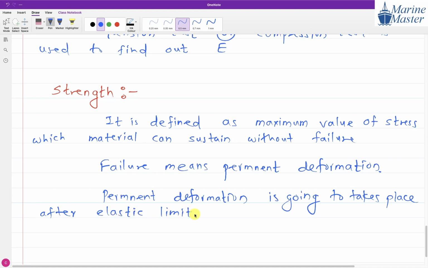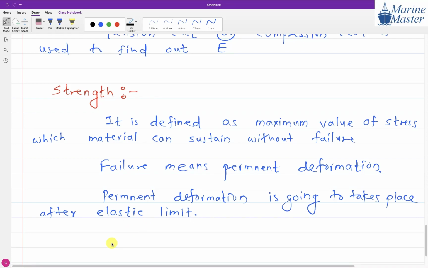So it means what? Guys, try to see the linking. I am going to read the first sentence again. What is meant by strength? Strength means the maximum value of stress you can sustain without failure. Failure means permanent deformation, and permanent deformation is going to take place after the elastic limit.